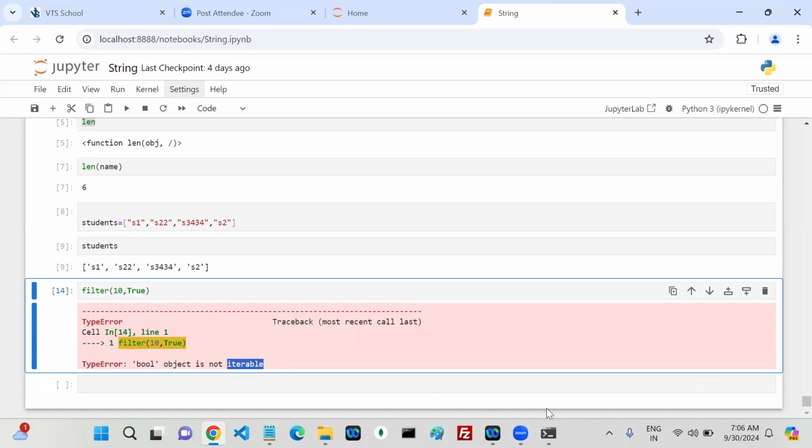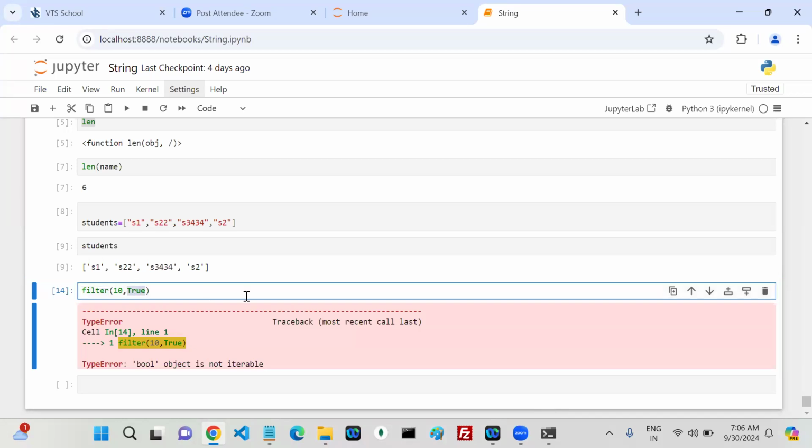Iterable is nothing but what? The variable content should iterate. Okay, which content we can iterate? I have a string, I can iterate the characters. I have a list, I can iterate the elements. I have a set, I can iterate the elements. Tuple is there, iterate. Dict is there, iterate. Range is there, the values I can iterate. But number I'm not able to iterate. Boolean I'm not able to iterate. Float I'm not able to iterate. So it should be an iterable variable value or not.